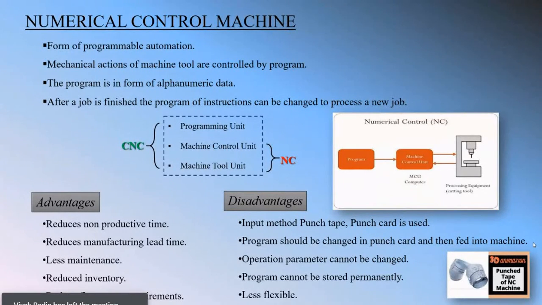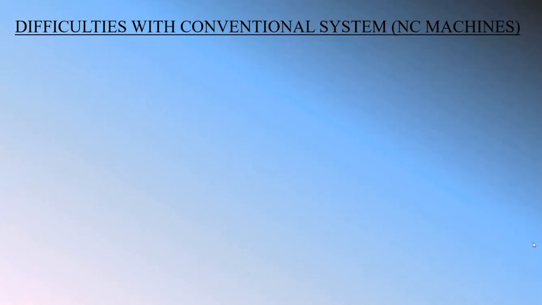It means one program is only capable of leading one operation in NC punch tape. But in a CNC machine, as we know, in the programming unit we can change or edit whatever I want to change in the program, easily. Now the fourth, last one, is less flexible. Yes, I know the NC machine is very less flexible. So the next slide, I'm going to discuss the difficulties with the conventional system, that is NC machines.